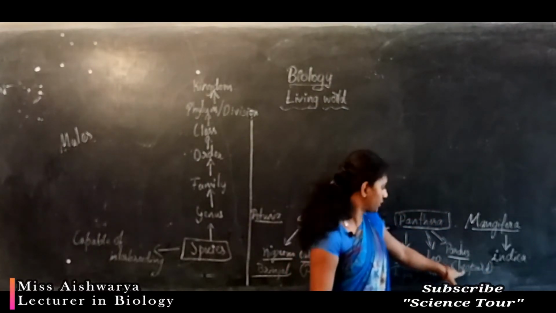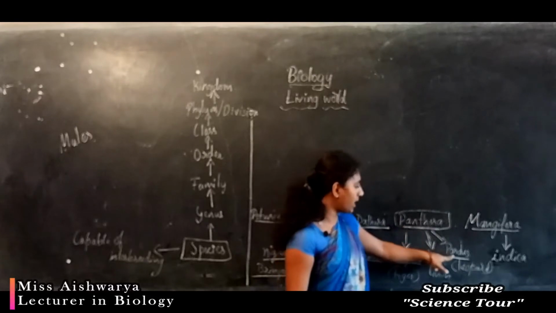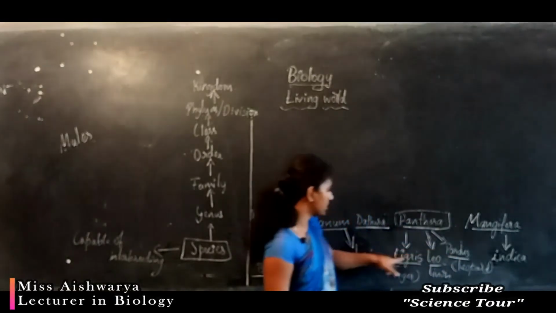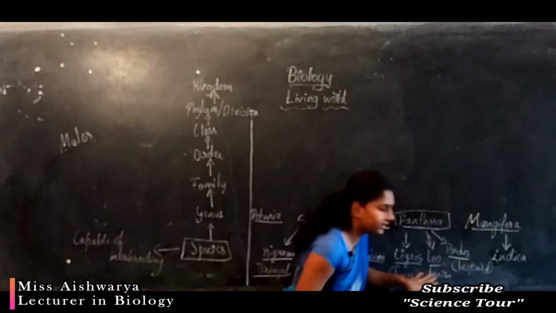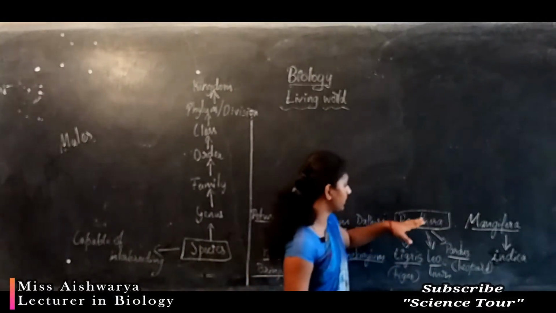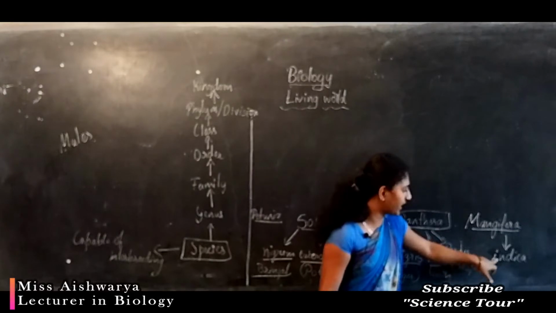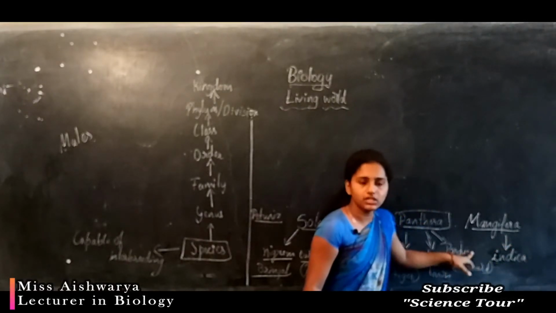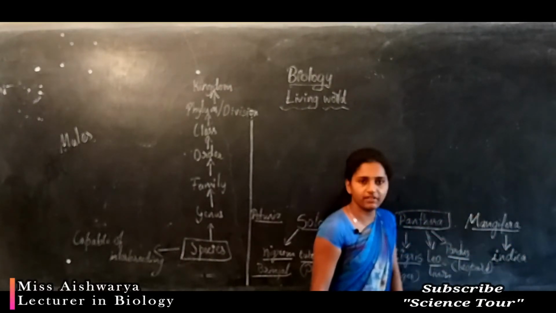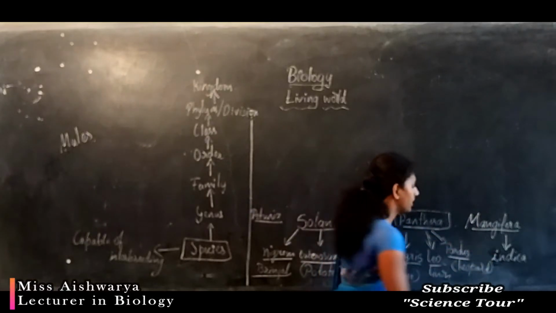These are nothing but the species names which come under the genus Panthera. Okay, Mangifera indica: here indica refers to the species name, and Mangifera refers to the genus name.